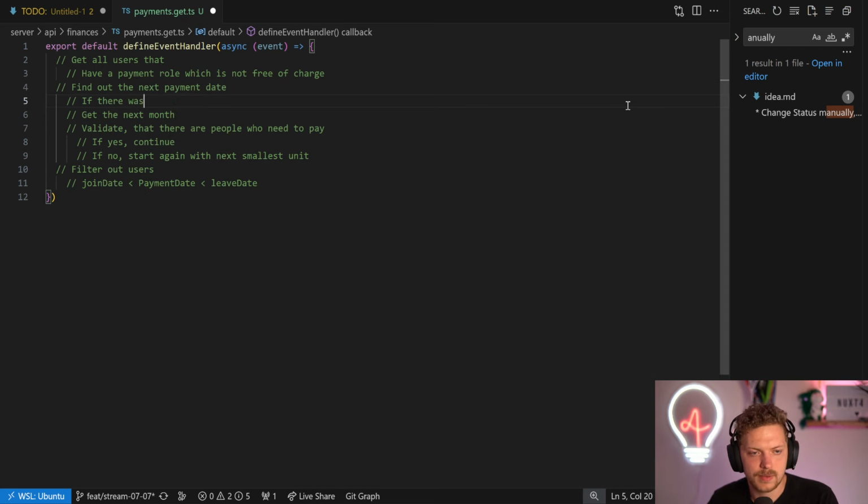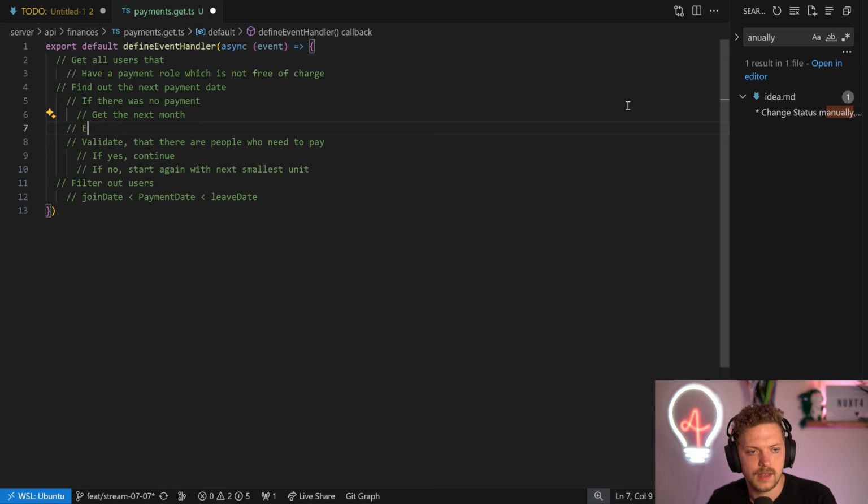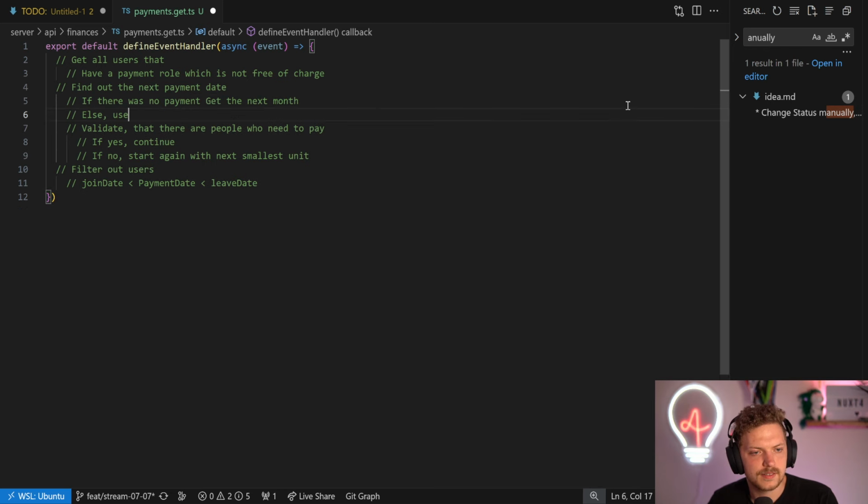If there was no payment, so empty state, just use the next month. Else use the month after the last payment to check. Validate that there are enough people who need to pay, greater than 0 people who need to pay.